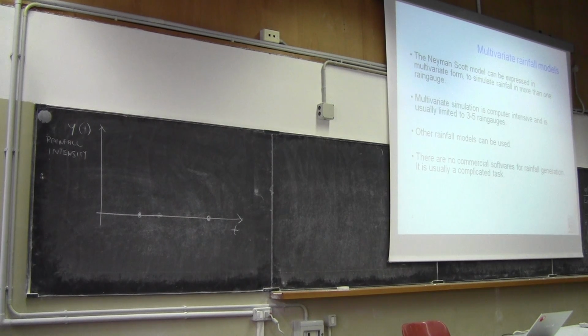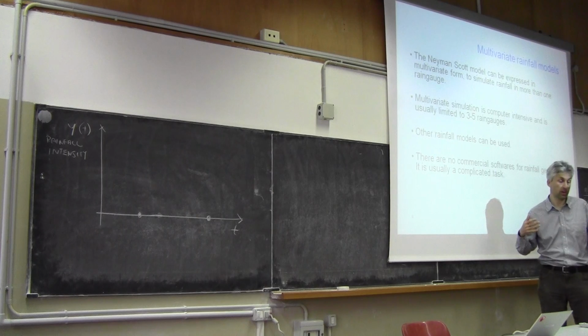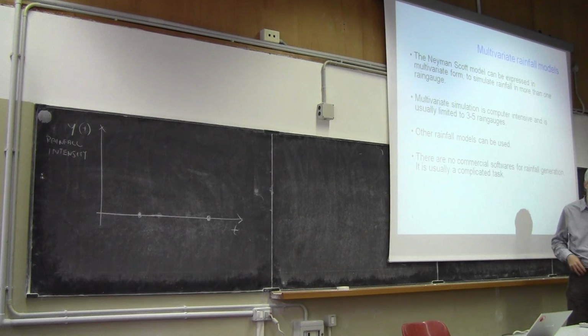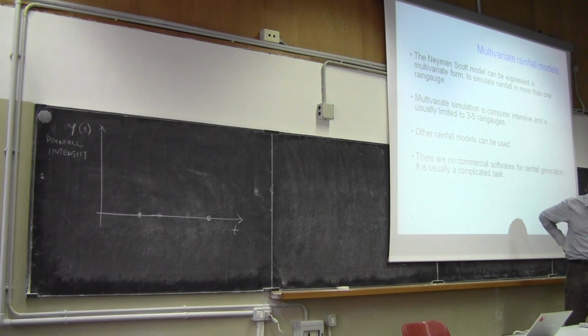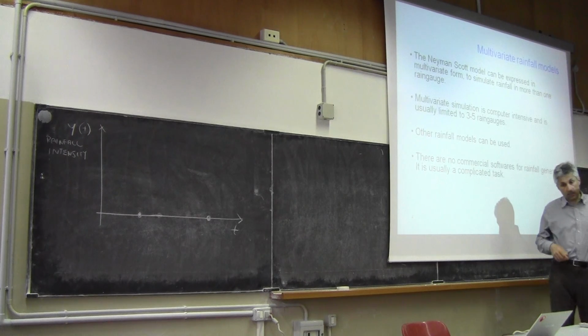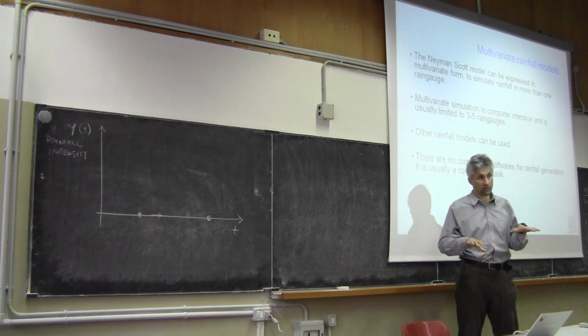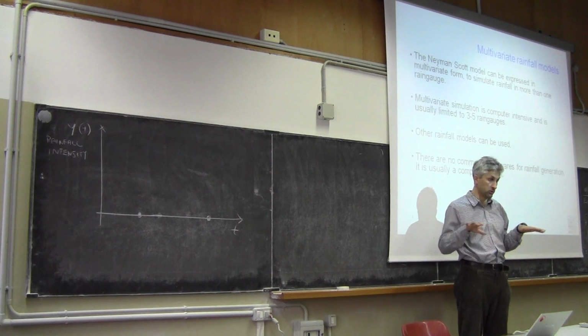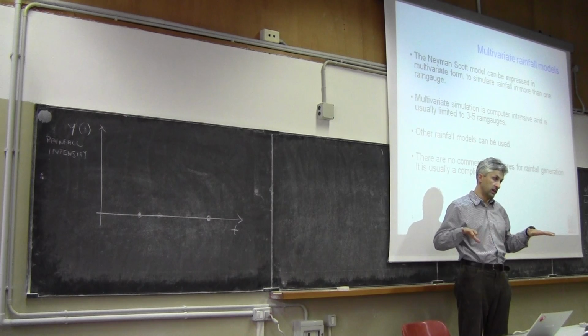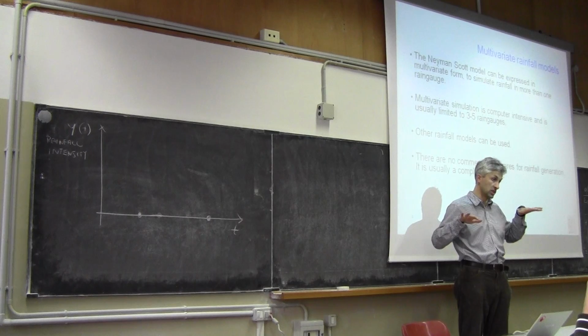So far, I talked about rainfall estimation in one rain gauge, but in many applications we may need to generate rainfall for more than one rain gauge. And also, if we go back to the example of the river flows and autoregressive models, sometimes we may need to simulate river flows in more than one river contemporaneously, by taking the cross correlation among the series into account, not just the autocorrelation.